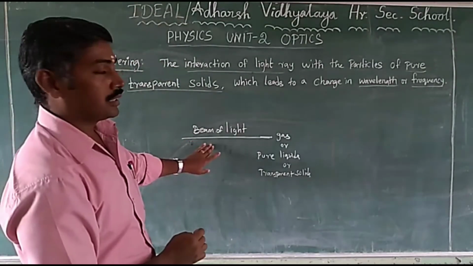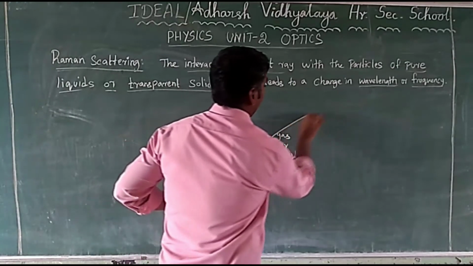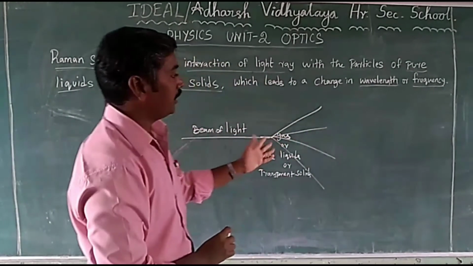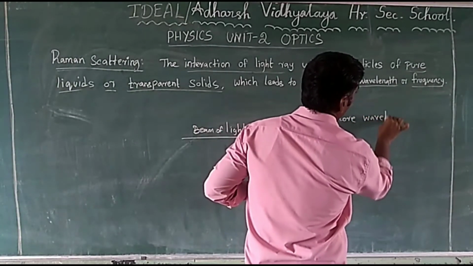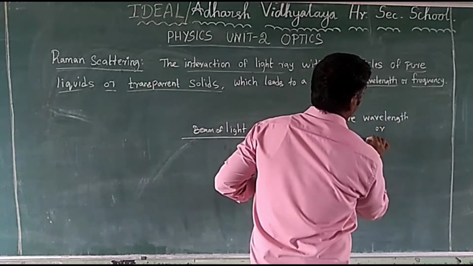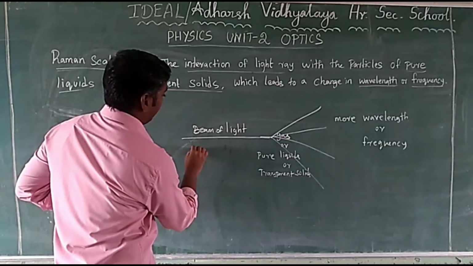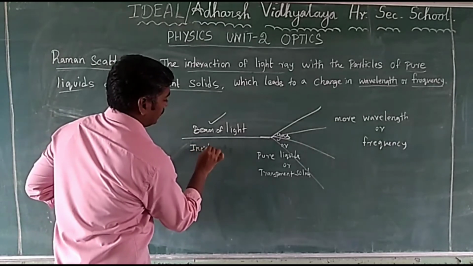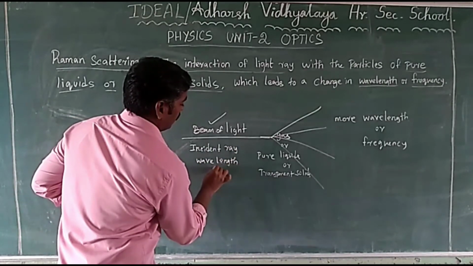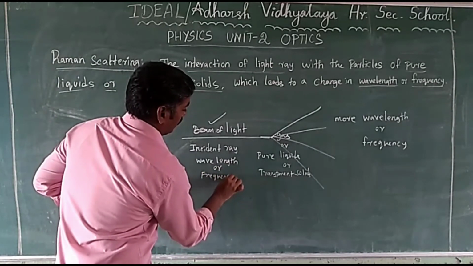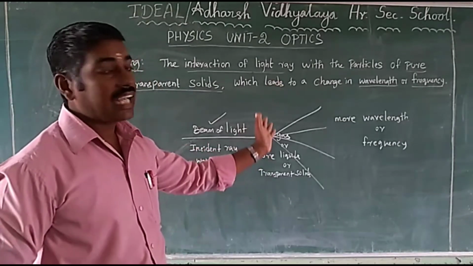The beam of light passing through different gases, pure liquids or transparent solids is scattered, and these rays are scattered to form additional wavelengths or frequencies. The wavelength or frequency of the incident ray or beam of light is very different compared to the wavelength or frequency of the scattered light.